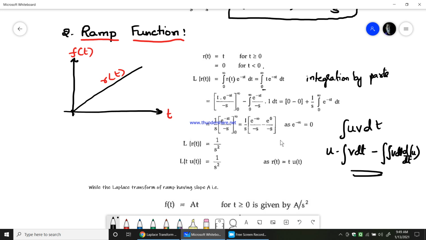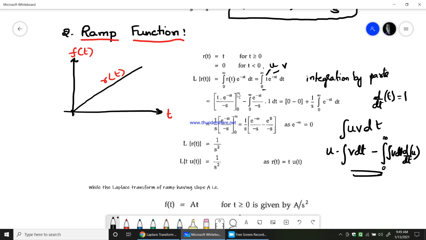Now u is actually t, and in the place of v you have e power minus st. Therefore u into the integration of v, the integration of e power minus st, is e power minus st by minus s. So t into e power minus st by minus s with the limit 0 to infinity, minus the integration from 0 to infinity of the integral of v, which is e power minus st by minus s, times the differentiation of u, d by dt of t, which equals 1, into dt.